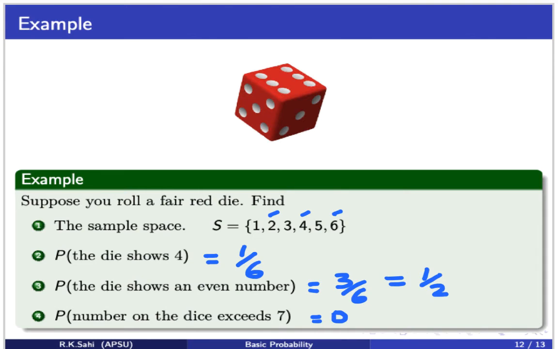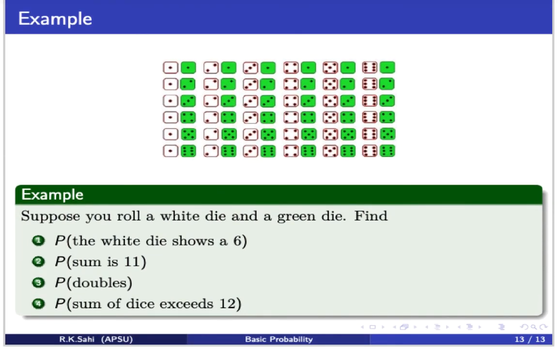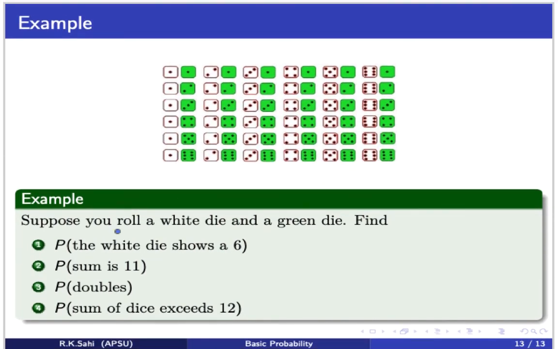Let's look at one more example. Here we are going to throw two dice, a white die and a green die. How many possible outcomes are there in this sample space? There are 36 of them. If the white die is 1, there are 6 possibilities for the green die, so in total there are 6 events.